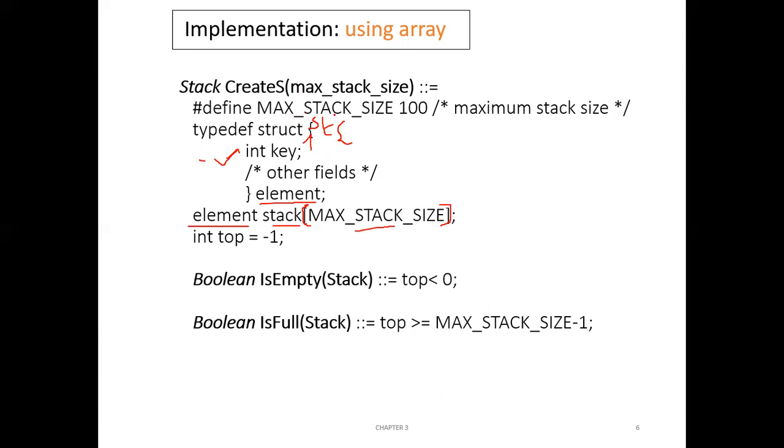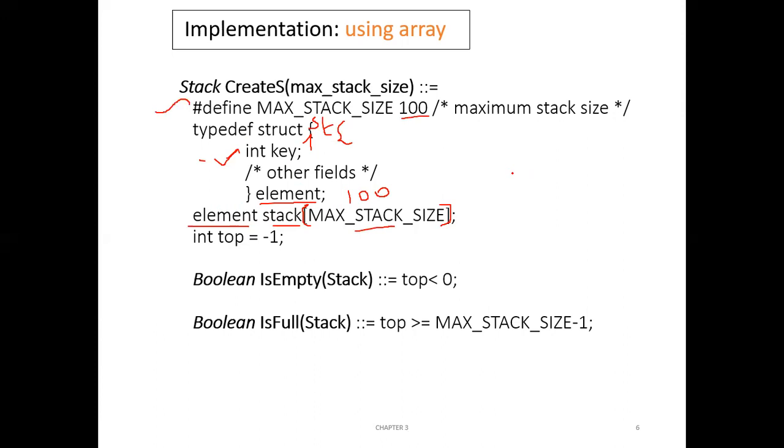#define MAX_STACK_SIZE 100. Wherever you use MAX_STACK_SIZE, it will be replaced with 100. This is called a symbolic constant. So basically you are creating an array of 100 elements, where each of the elements is of type element.